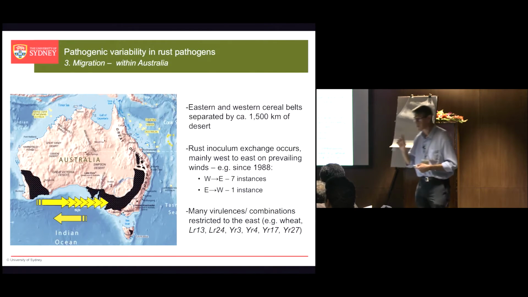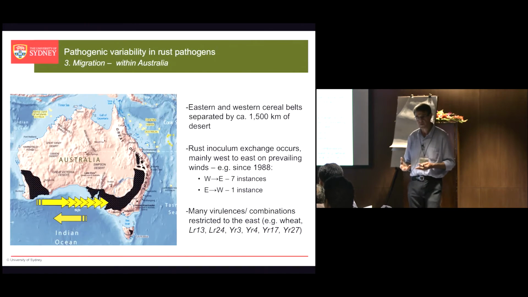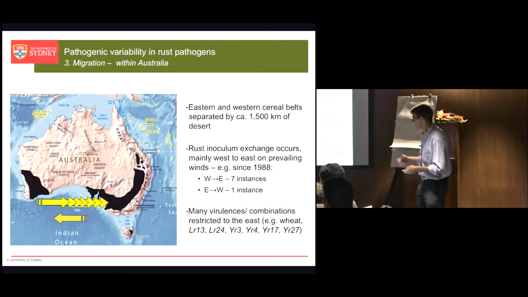Okay? What this means in terms of controlling rust for growers is that we have differences in the virulences, differences in the pathotypes between Eastern and Western Australia. So we have many virulences, for example the ones I've shown here, virulence for these resistance genes are present in Eastern Australia but not in Western Australia.